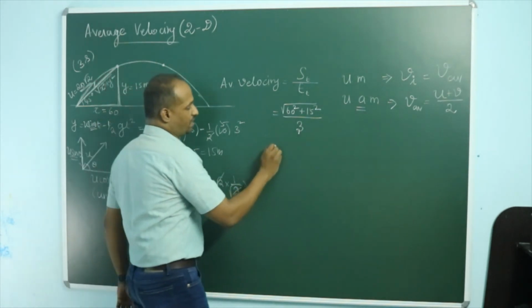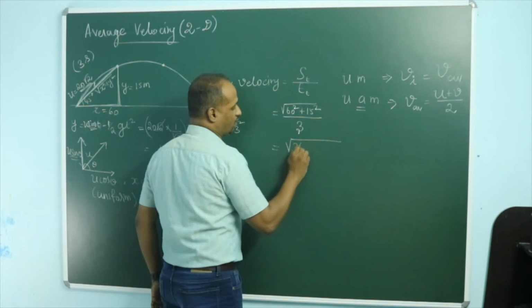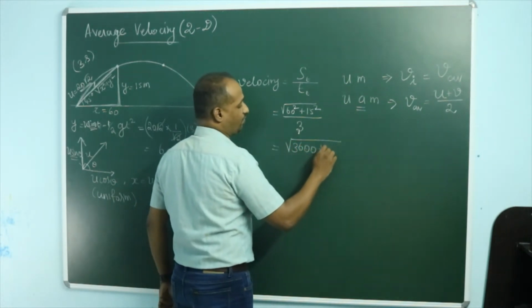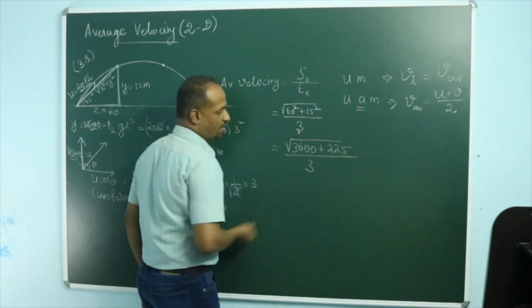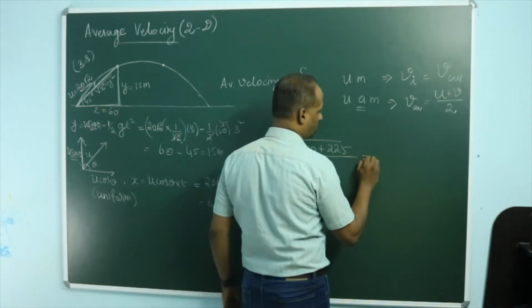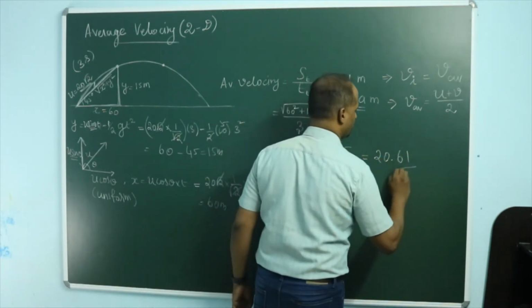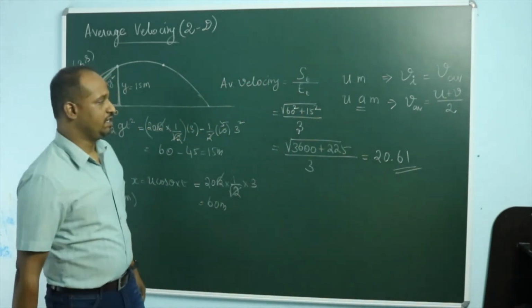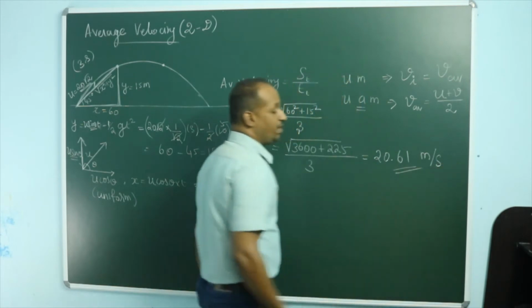That is 3600 plus 225, under the root, divided by 3. If you work this out, you will get around 20.61 meters per second as the average velocity.